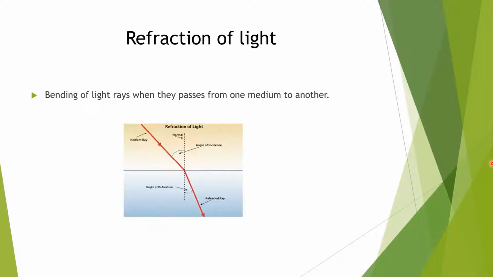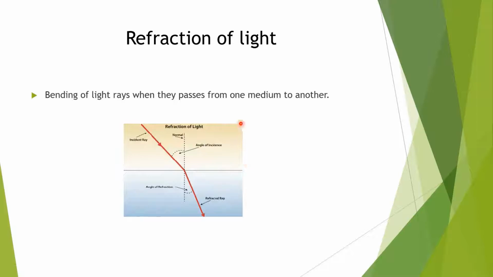Whenever a ray of light enters from one medium to another, it will bend toward the normal or away from the normal. This line is called the separating line between the first medium and the second medium, the interface. The line dividing two mediums is called the interface.